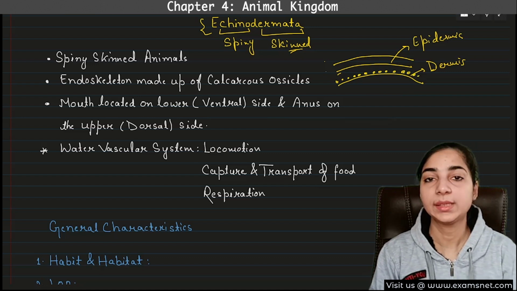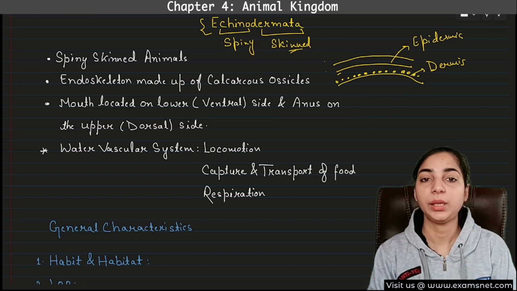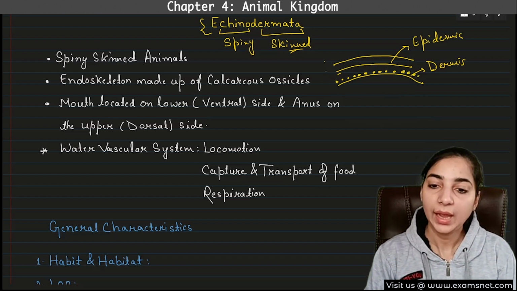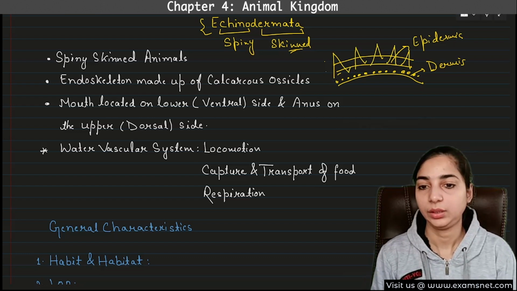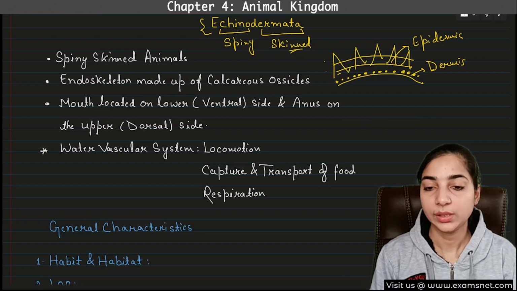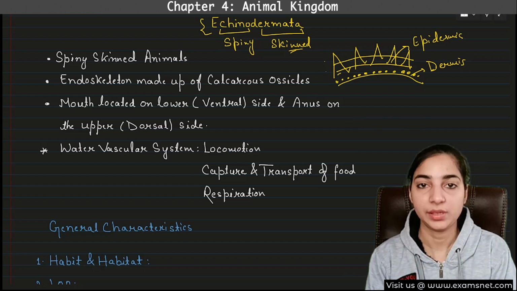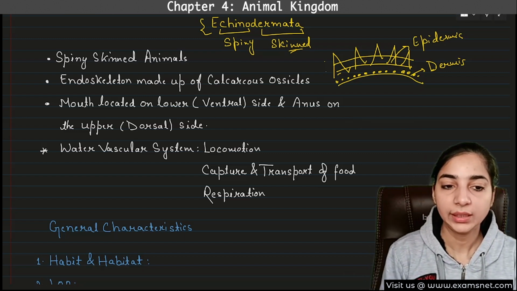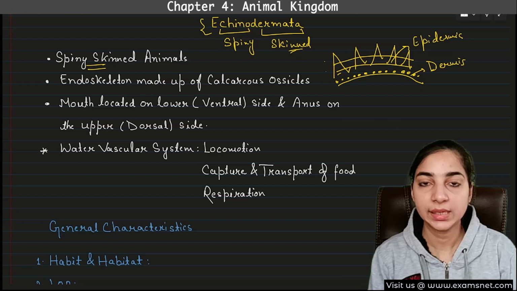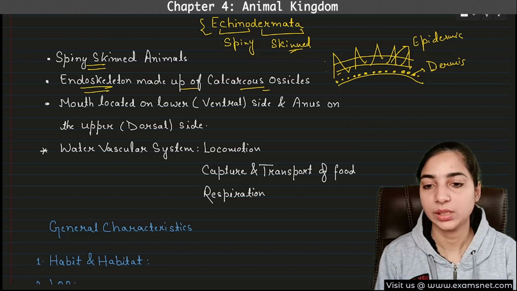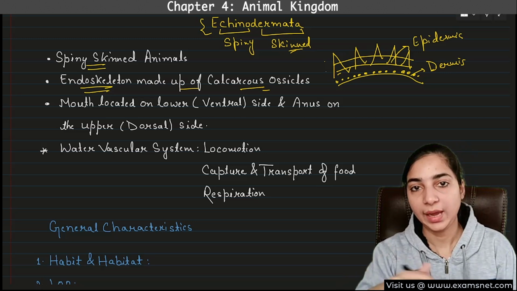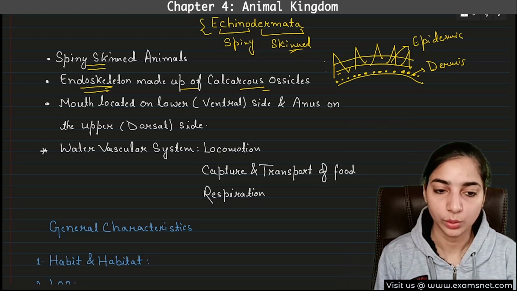So these are known as calcareous ossicles because these are made up of calcium. Spicules are also present like this, or you can say that spines are present. So this is why they are known as spiny skinned animals. And endoskeleton is made up of calcareous ossicles, as you have seen.